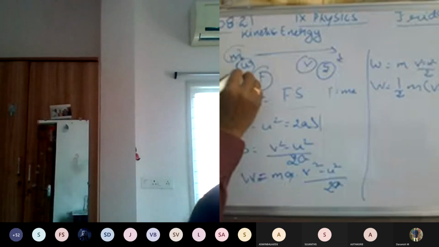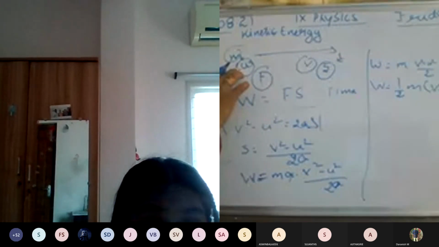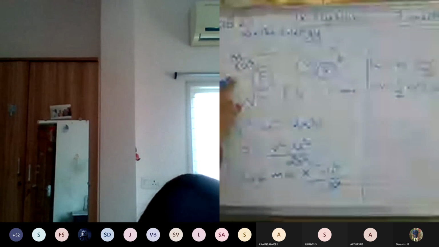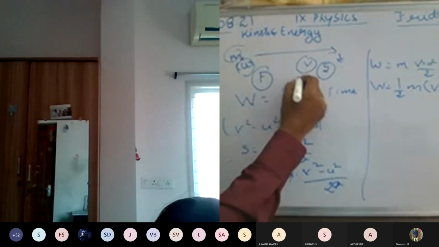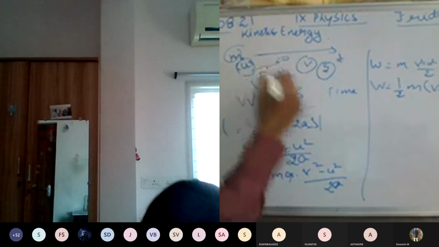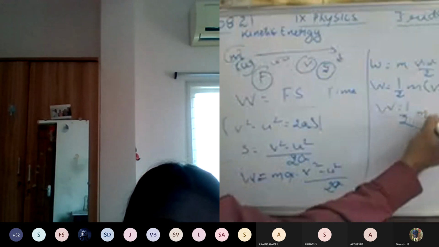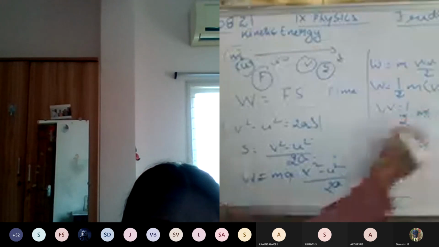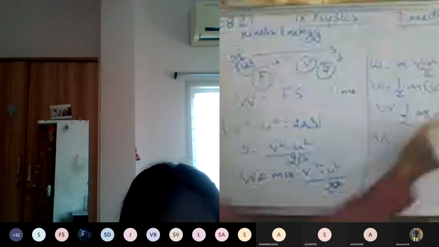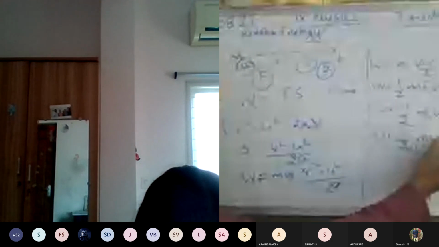I told before that the object is in its initial state, at rest position. From rest only it is going to move. So I am taking u is equal to 0, and substituting u is equal to 0 here. W is equal to half into m into v squared minus 0 squared, so that term becomes 0. W is equal to half into m v squared.